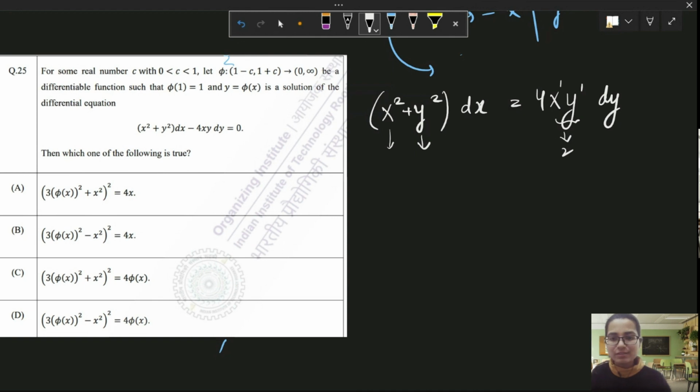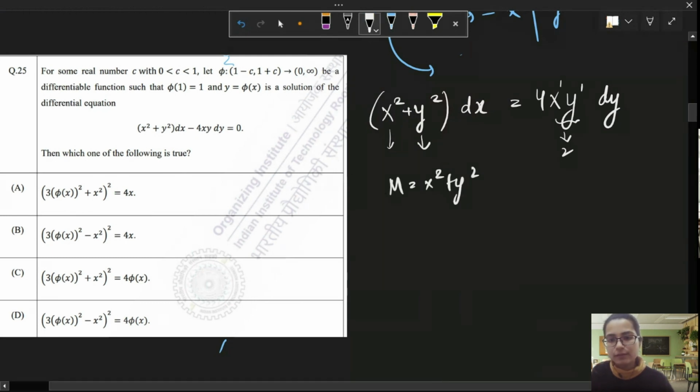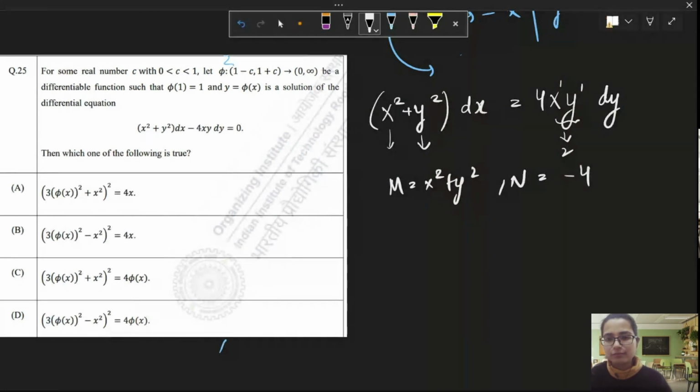This is directly visible. But if you want to solve it by exact, you will find your M is x square plus y square. I'm just giving you a hint. And minus 4xy is your N. When you differentiate with respect to y, you get 2y. And when you differentiate with respect to x, you get minus 4y.